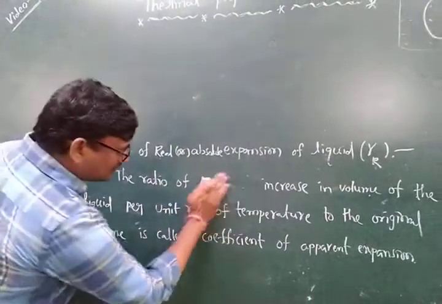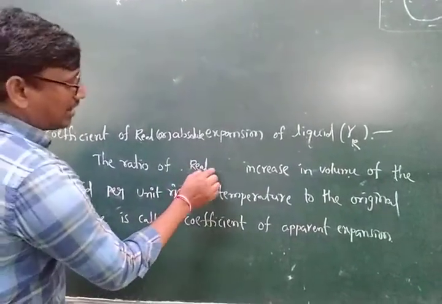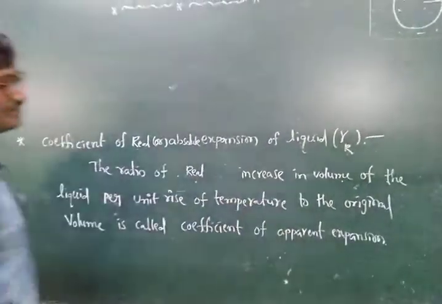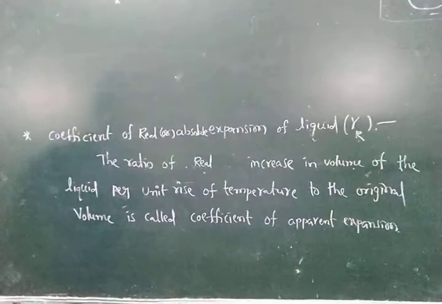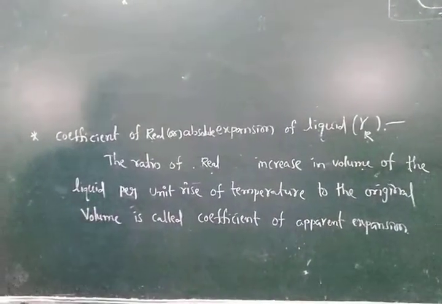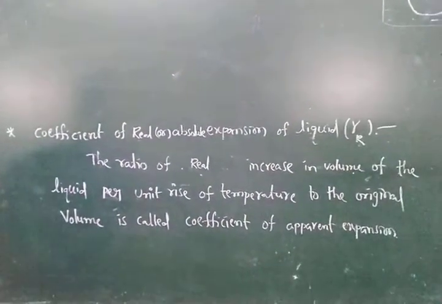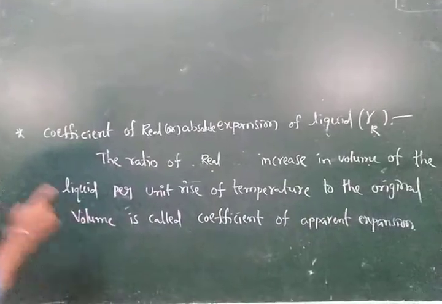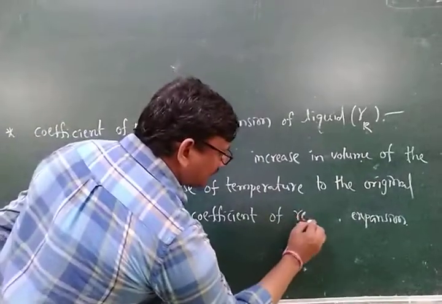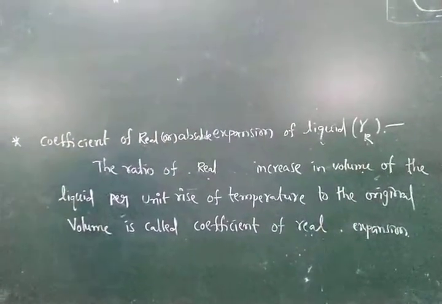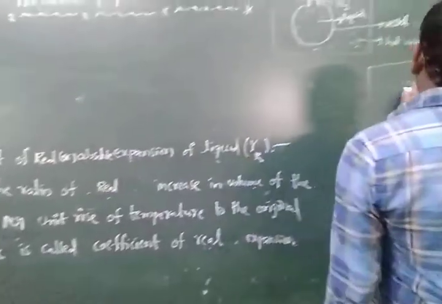The ratio of real or absolute increase in volume of the liquid for unit rise of temperature to the original volume is called the coefficient of real expansion. It is denoted by gamma R.